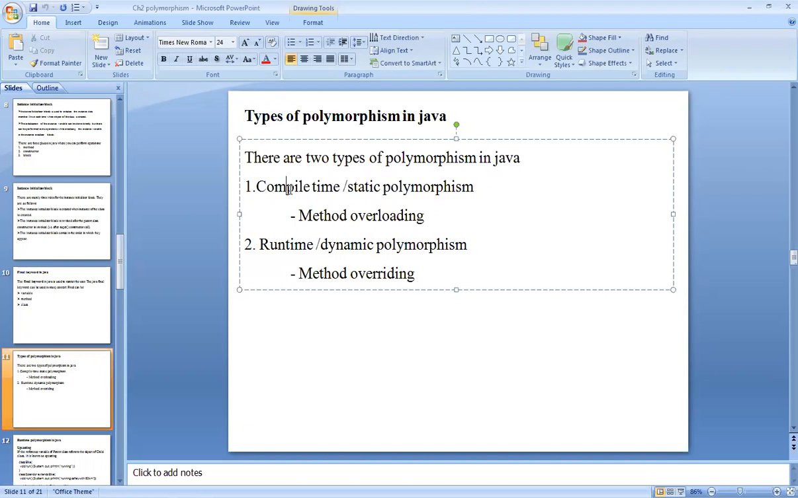Mainly compile time polymorphism comes with the help of method overloading, and runtime is nothing but method overriding. So these are the two concepts related to types of polymorphism. Out of that, we have covered method overloading at the starting of polymorphism, and method overriding after this method overloading. Right, so right now you are done with these two points: types of polymorphism, compile time and runtime.